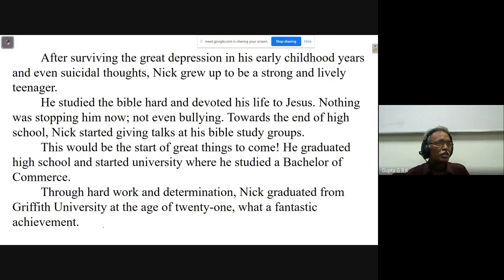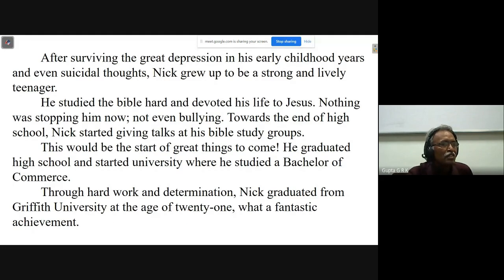Towards the end of high school, Nick started giving talks at his Bible study groups. This would be the first start of great things to come. He graduated high school and started university where he studied a Bachelor of Commerce. Through hard work and determination, Nick graduated from Griffith University at the age of 21.